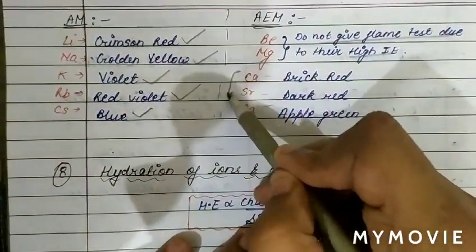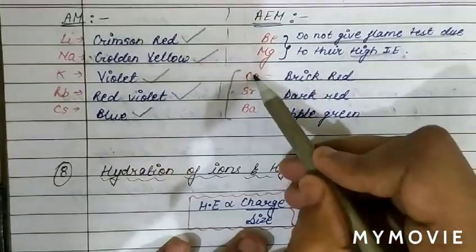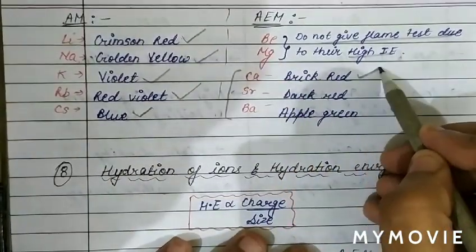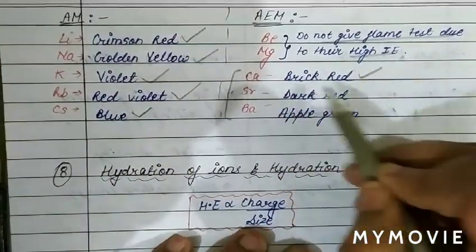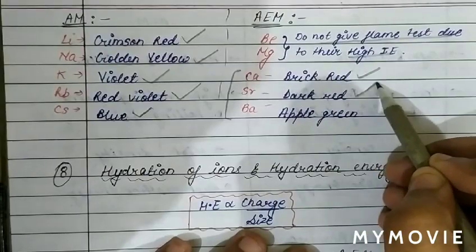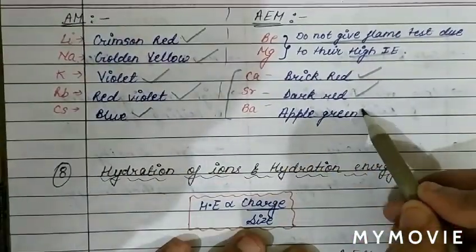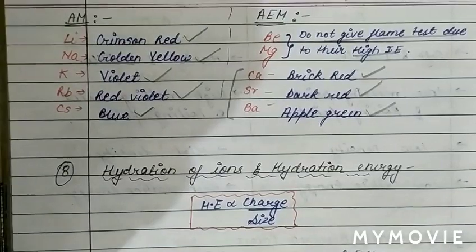While these three elements give a flame test. Calcium gives brick red color to the flame, strontium gives dark red to the flame, and barium gives apple green to the flame.